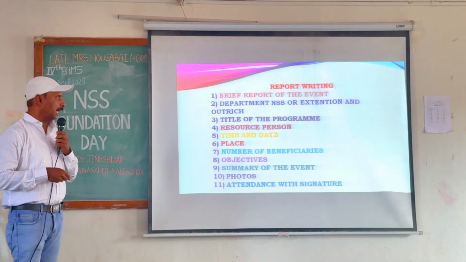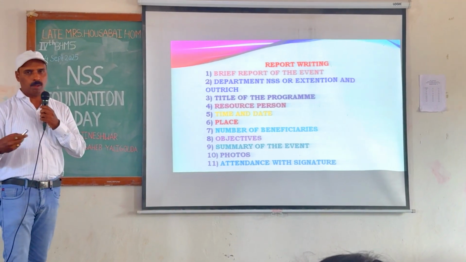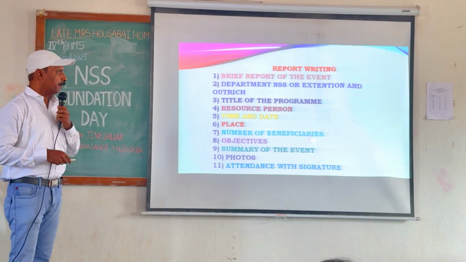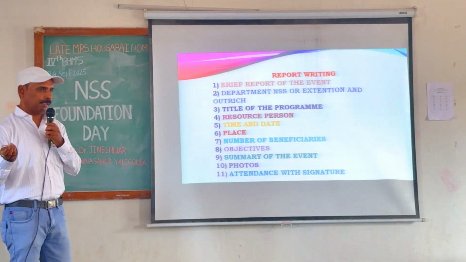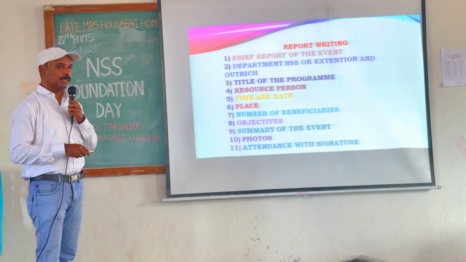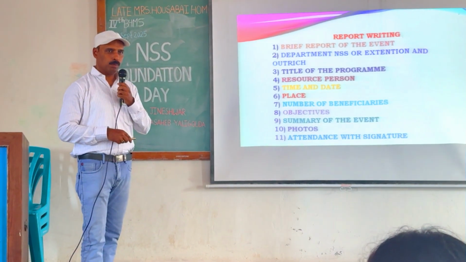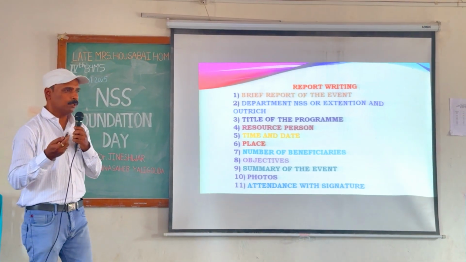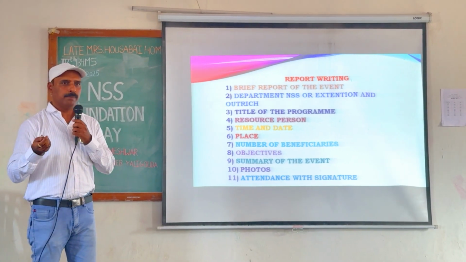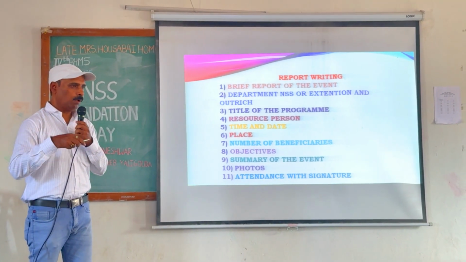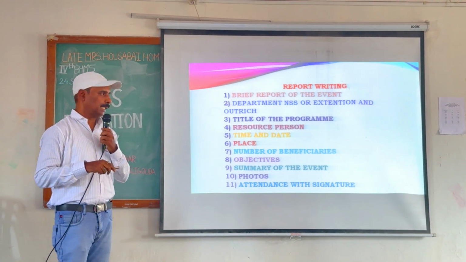Resource person, you can add time and date, today's, and you can include the place, the college auditorium. The number of beneficiaries, which is 100, 120. That number requires the attendance and signature. Then objectives: what you have done today, what you have learned, what the objectives of today are: to orient the NSS volunteers, to inspire them, to involve them and to do the perfect activities. All this is done under the NSS activity.